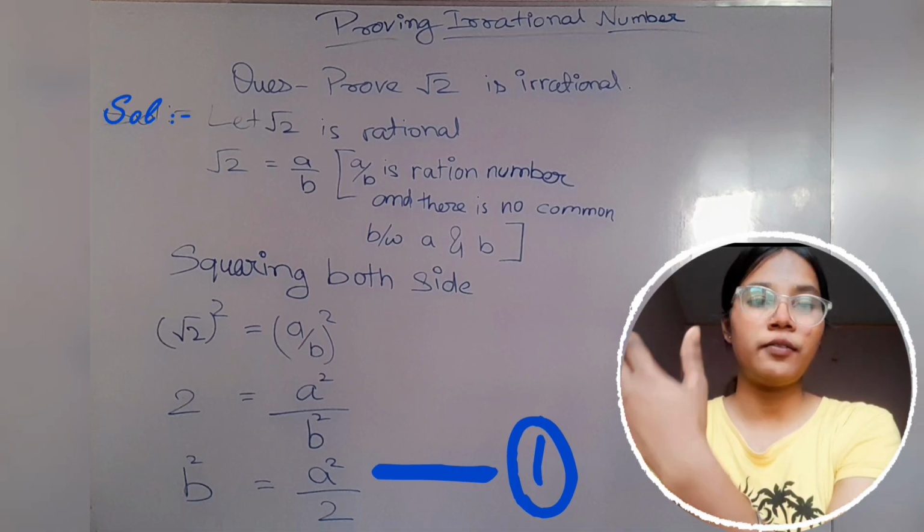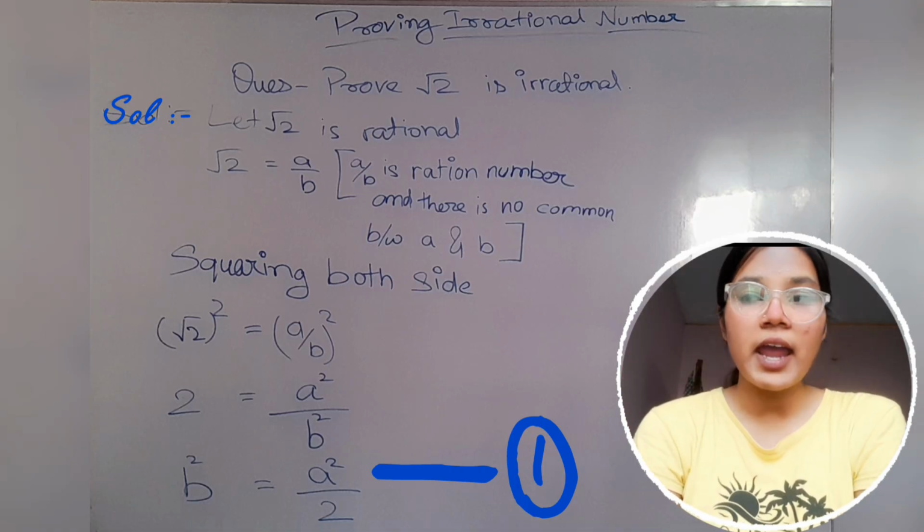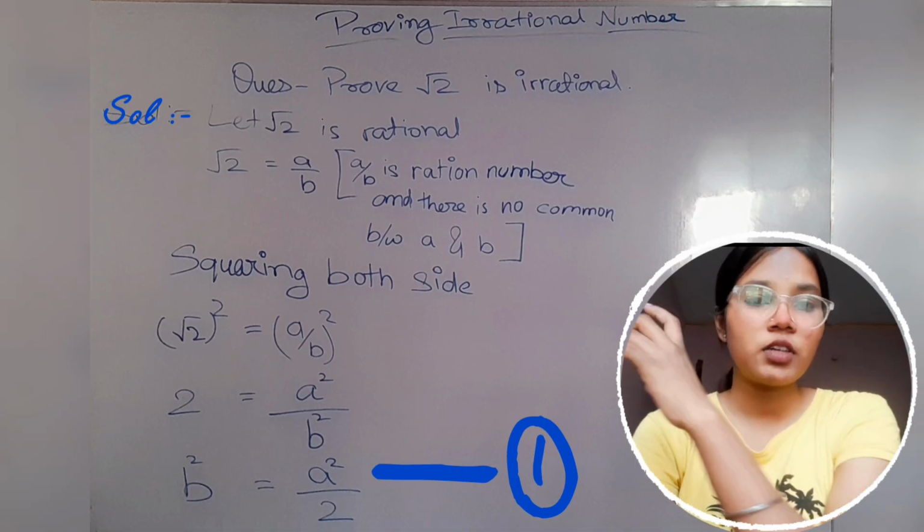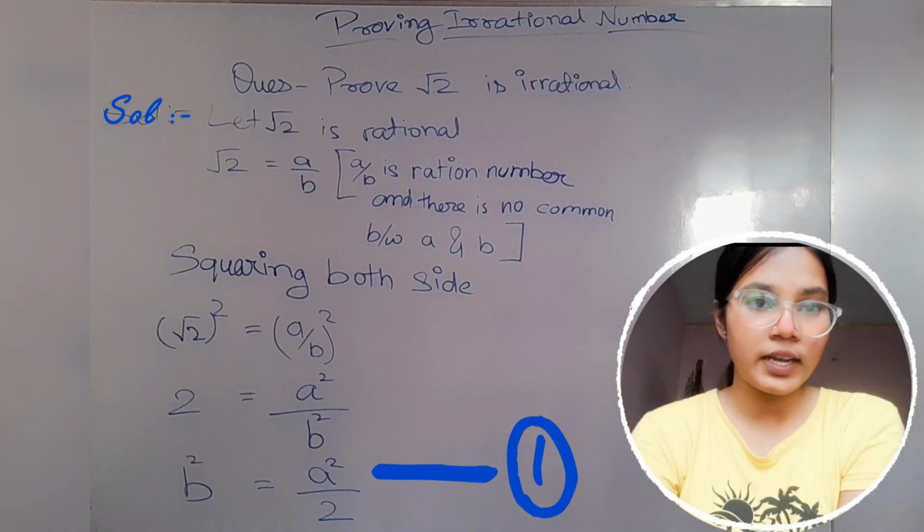So we are squaring both sides, and if we square under root 2, it becomes 2.